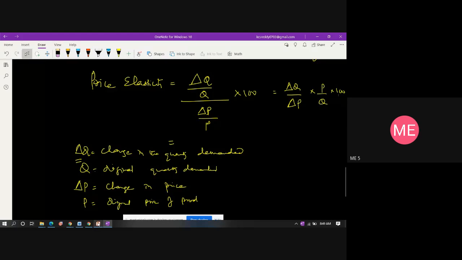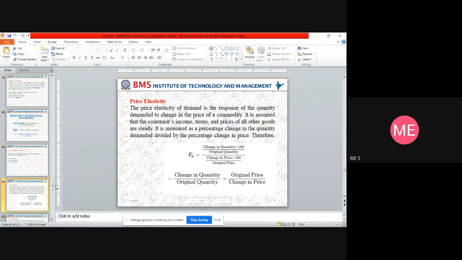Now we can go to one more, the income elasticity of demand. The income elasticity of demand is the degree of responsiveness of the quantity demanded to a change in the consumer's income.